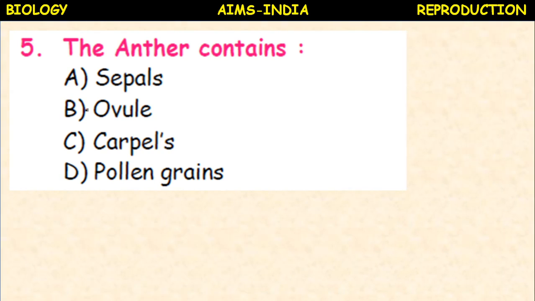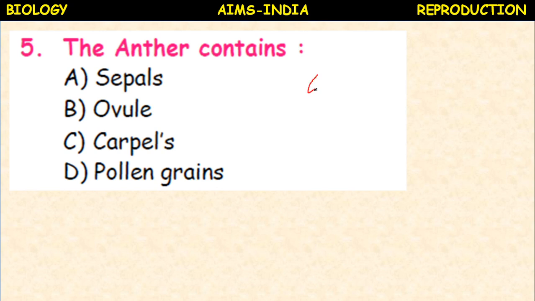These are all level 1 questions. First few questions are all level 1. By reading the question, immediately you can answer. The anther contains sepals, ovule, carpels, pollen grains. So anther is the male reproductive part.